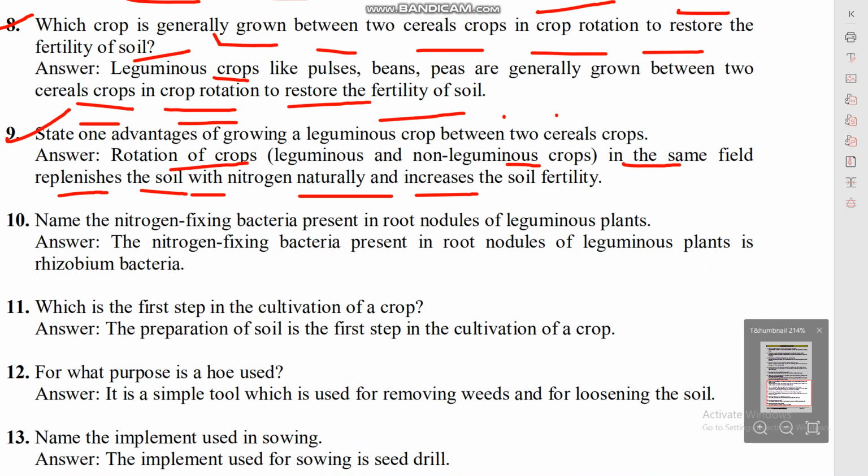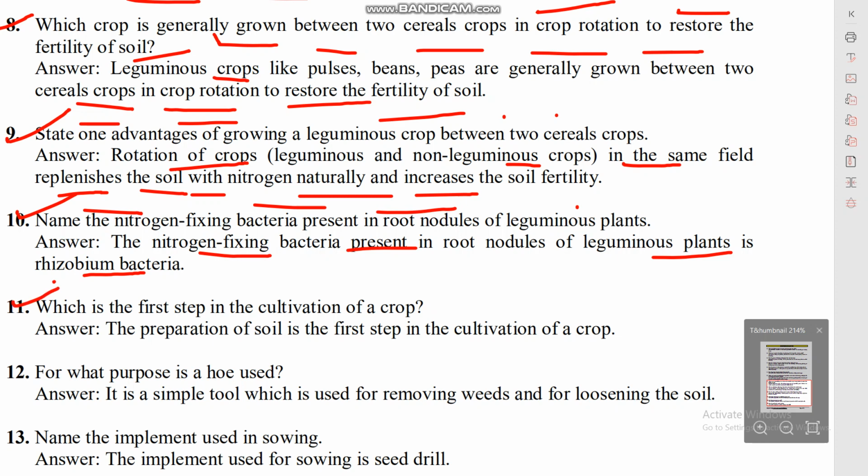Question number 10. Name the nitrogen fixing bacteria present in root nodules of leguminous plant. Which bacteria? The nitrogen fixing bacteria present in root nodules of leguminous plant is Rhizobium bacteria.